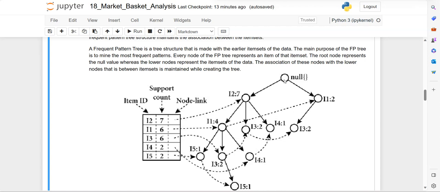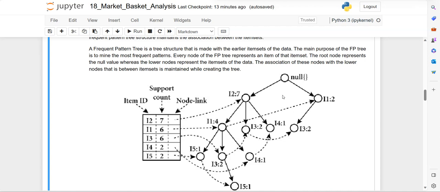The root represents the null value, whereas the lower nodes represent the items of the data set. At first no items are generated, that means no frequent items, so that is why it is null here. But as you move down, you can find the frequent items represented by the nodes.